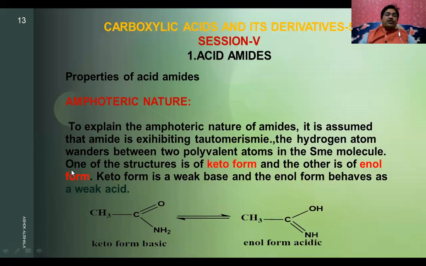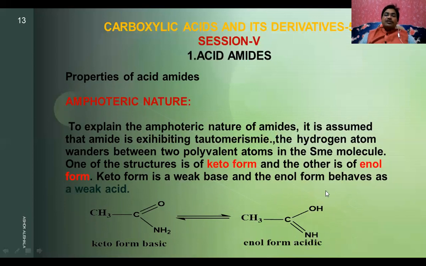In the same molecule, one of the structures is the keto form, because there is a C double bond O, and the other form is an enol form. Why? Because there is a double bond and OH both. That's why we say it is an enol form. Therefore, it has a keto form. When it is present in the keto form, it behaves as a basic nature. When it is in the enolic form, it has acidic nature because double bond and OH both are present.